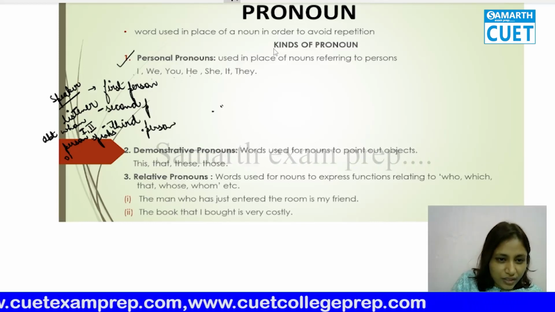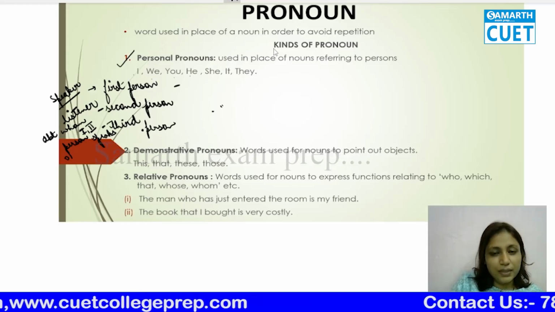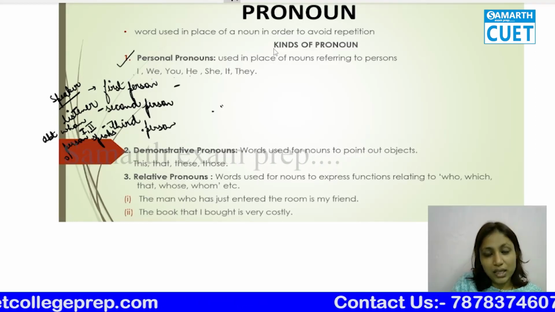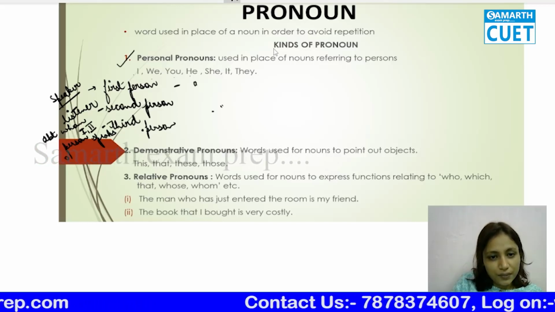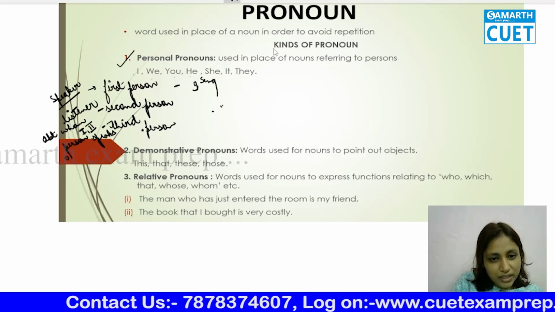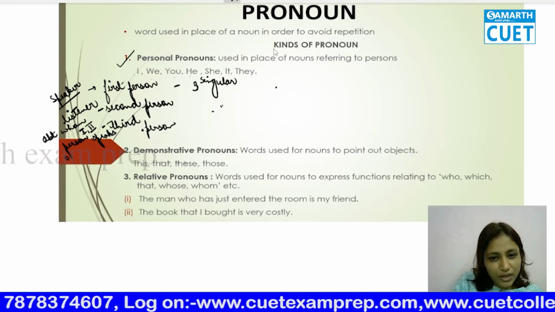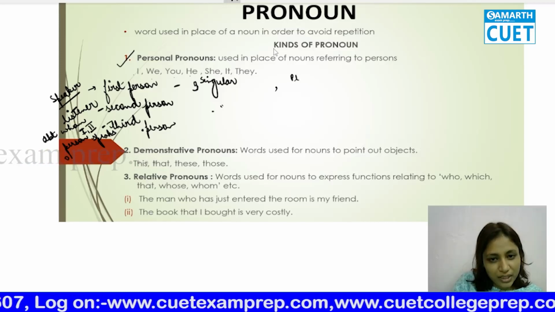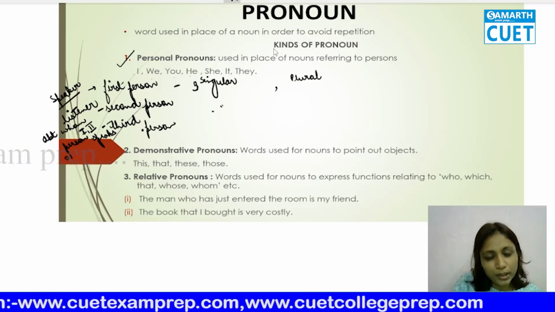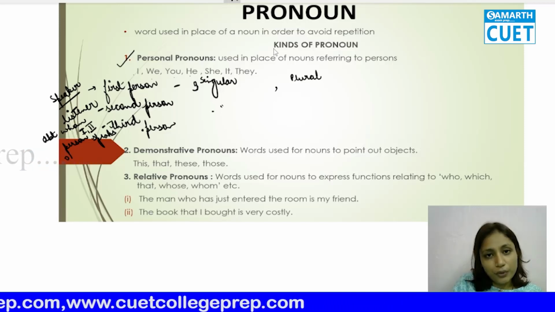So what are the first person and second person pronouns? First person is who's speaking right now. I am speaking, so I is first person, and it is singular. And in plural form, if I am in a group and I say I'm singing, and there are a few persons I'm singing with, that becomes plural.